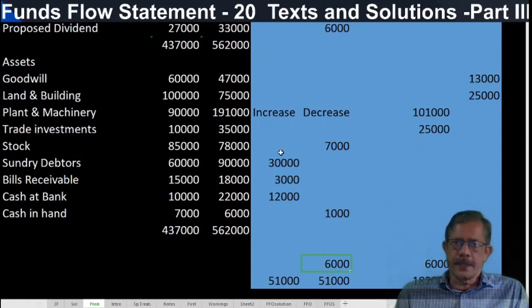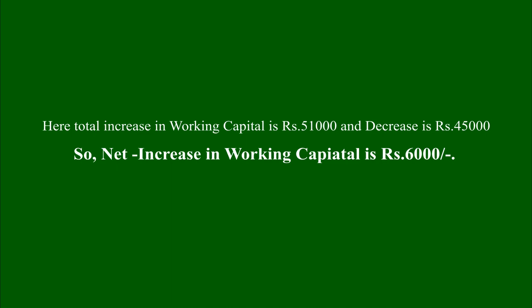So the increase in working capital is 51,000. And the decrease, how much will it come? 45,000.